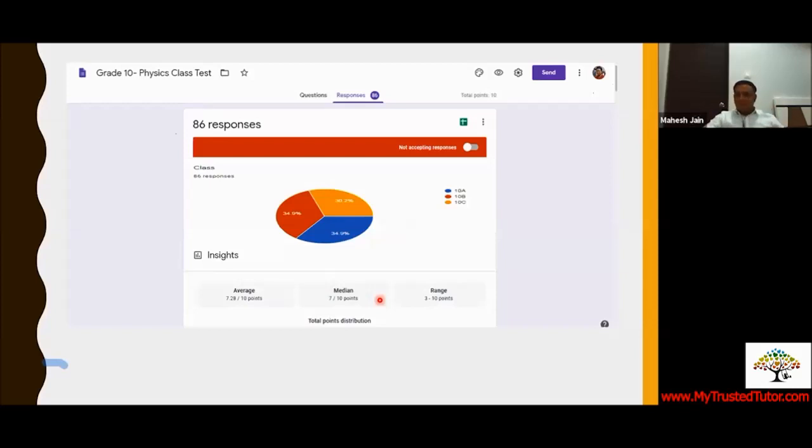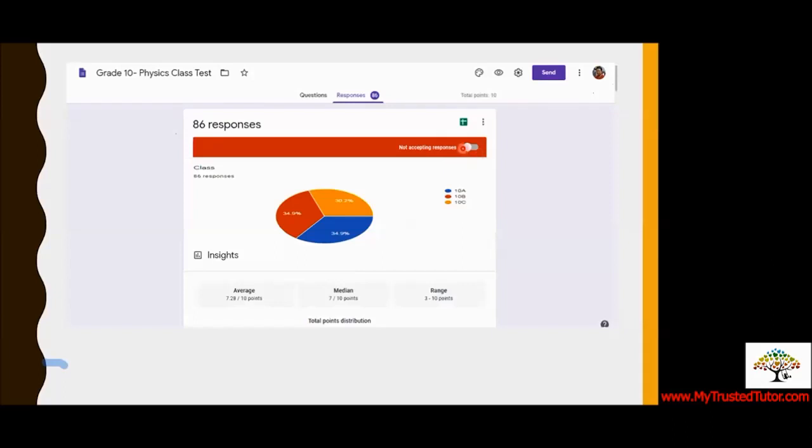So you can see this option, it says not accepting responses. After you are done with the exam, if you just click on it, no participants will be able to answer the Google form after that.